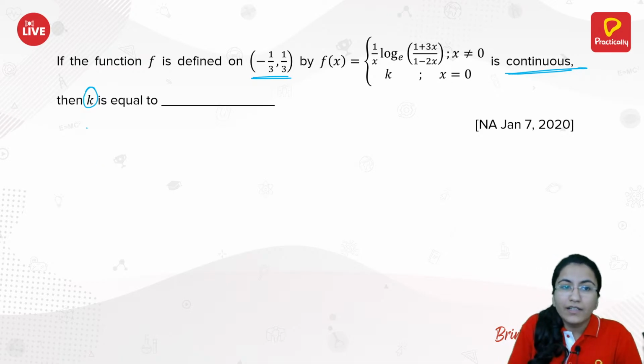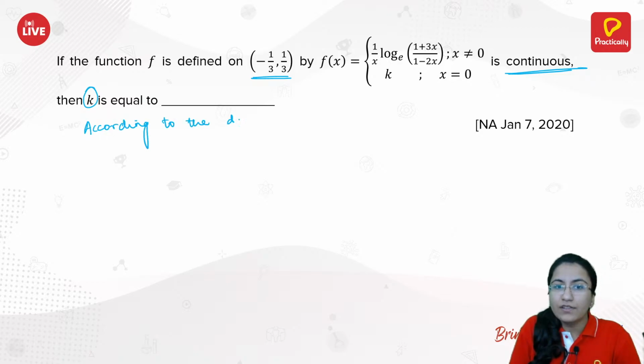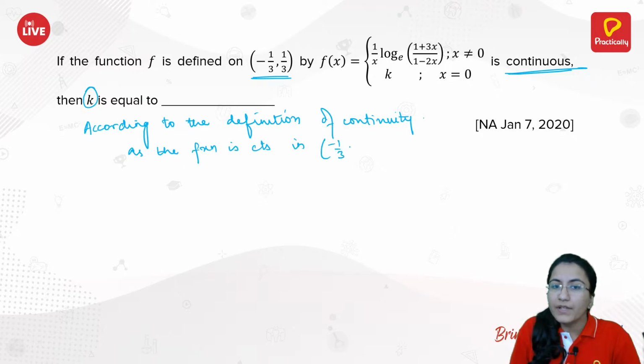So according to the definition of continuity, as the function is continuous in minus 1 by 3 to 1 by 3, this implies the function is continuous at x equals to 0.